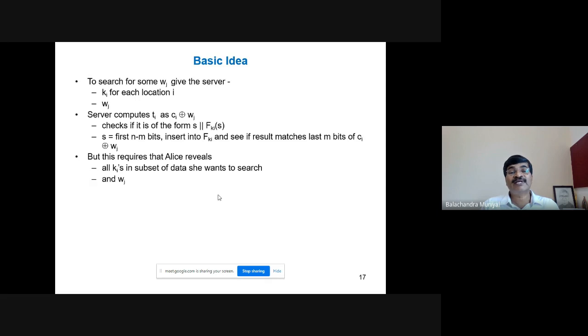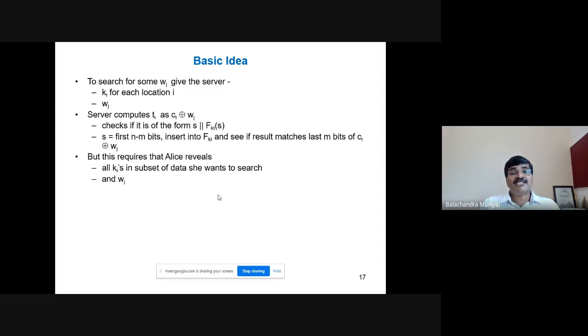Because if you take S, which is nothing but the n minus m bits from Ci XOR Wj, and compute Fki of that S, definitely you won't get those m bits as the last m bits of Ci XOR Wj. I hope you understood. If you have any problems, you can ask me at the end.